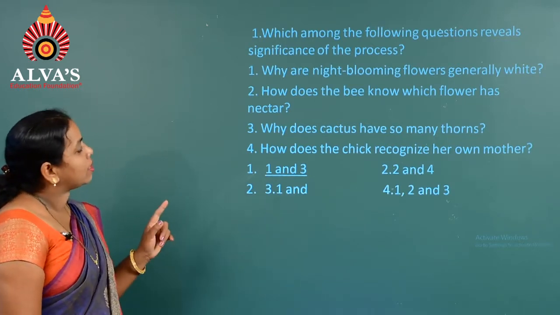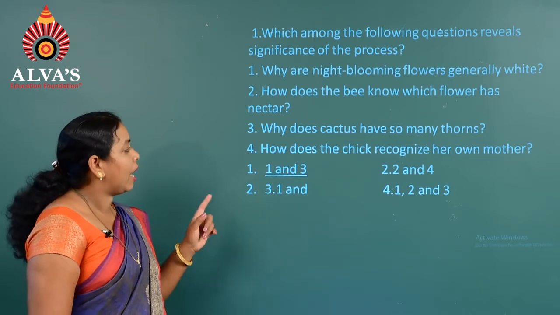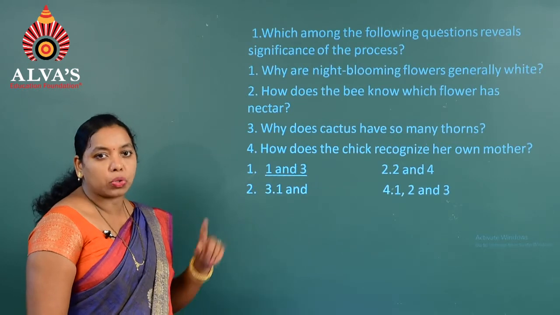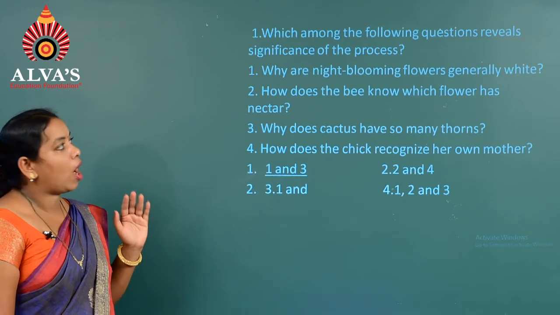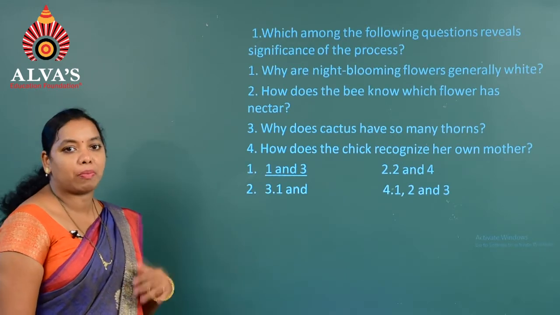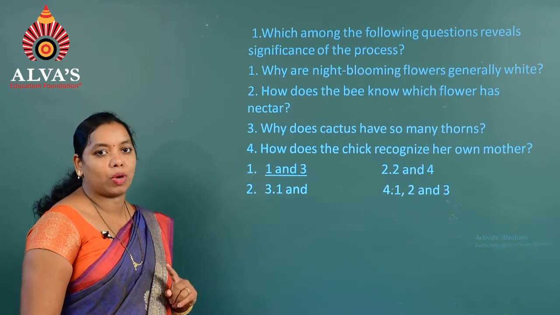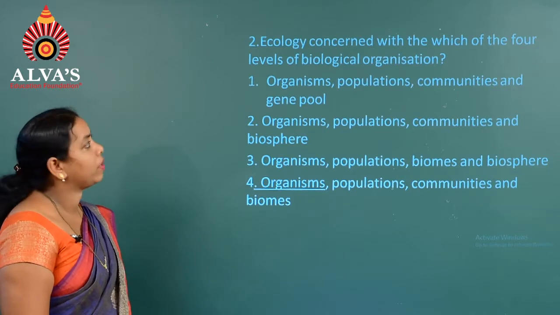Whereas how does the bee know which flower has nectar, that is the second option, and the fourth one, how does the chick recognize her own mother, these two options are how type questions. A how type of question explains the mechanism of the process. Hence we stick to the answer first one, that is 1 and 3.